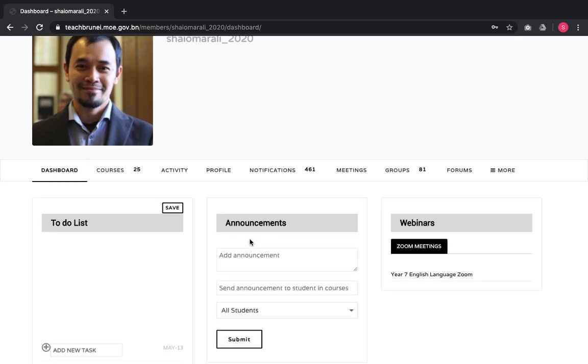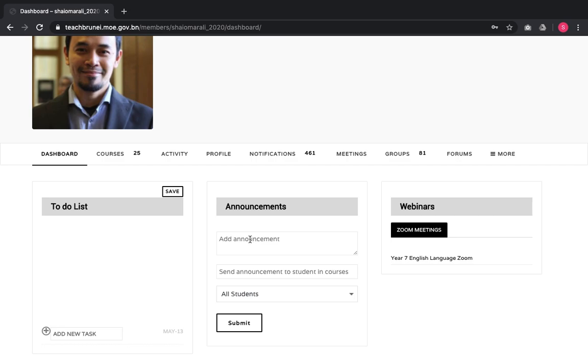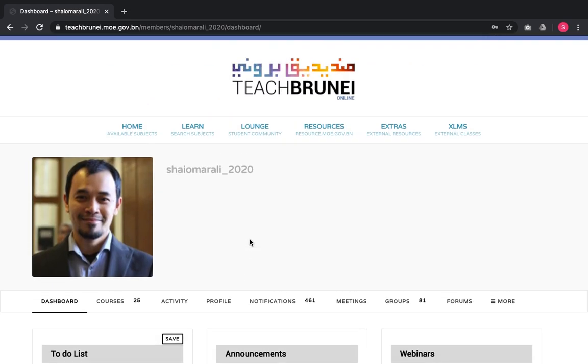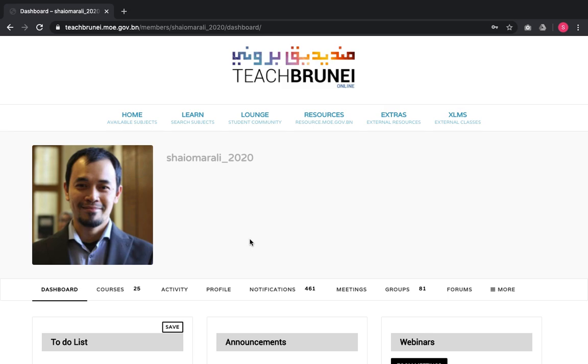So what I've done for the dashboard for the teachers is to align and arrange things that will be useful for them. But before we move on to talking about the dashboard of the teachers, let's look at the general features and functionalities of the TeachBrunei LMS. The reason being is that previously, before we registered or logged into the system, we were unable to see and view these different parts of the platform itself. We begin with looking into the home part of the menu.